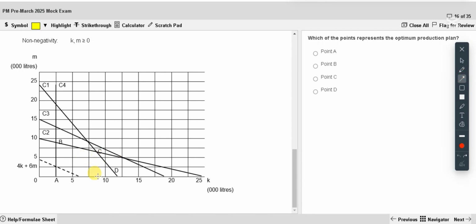Okay, let's see. This can be another one. Let me try. Okay, this is one parallel line, can I say? But why is it thick and thin?